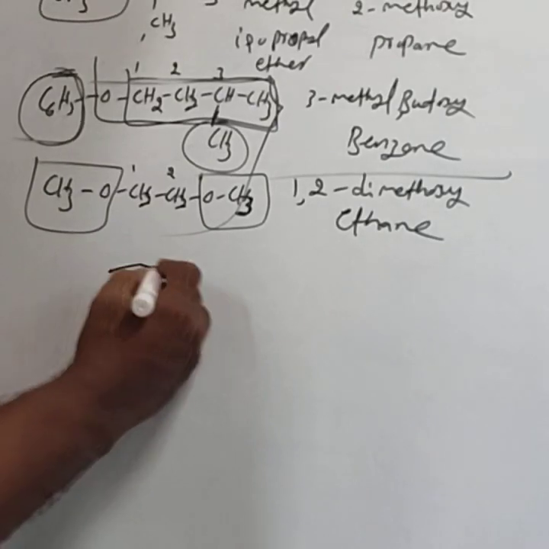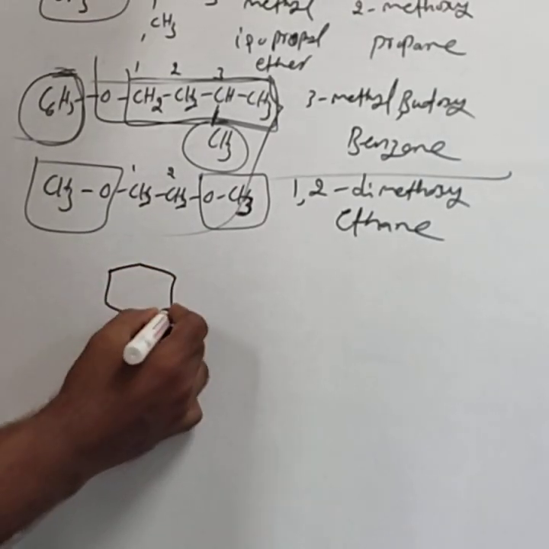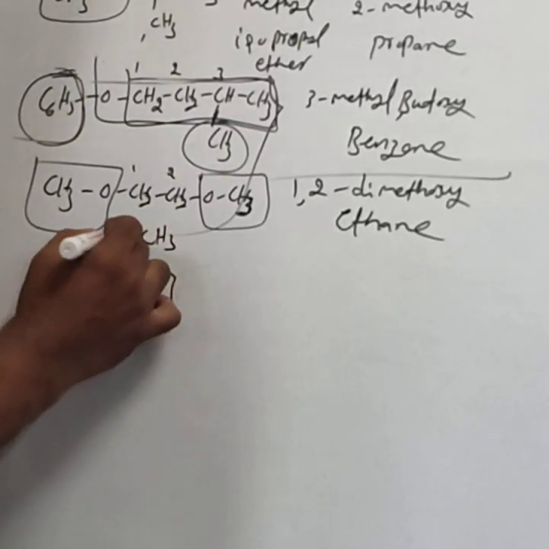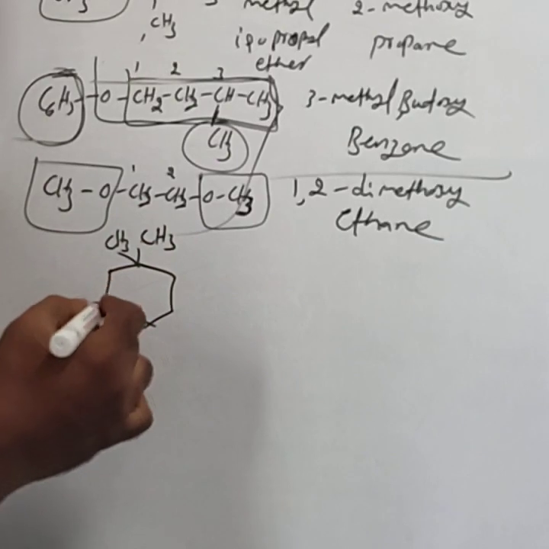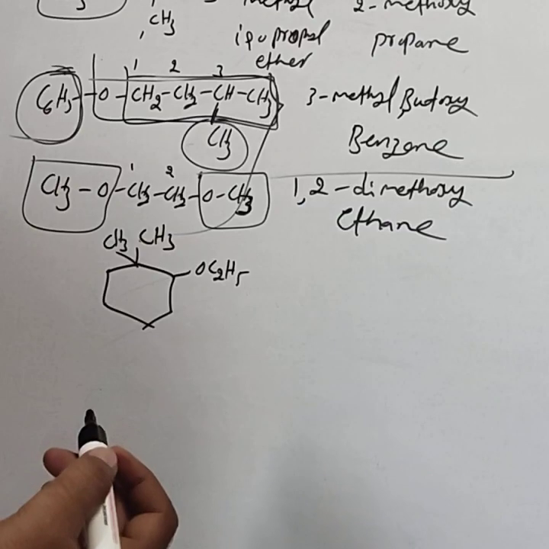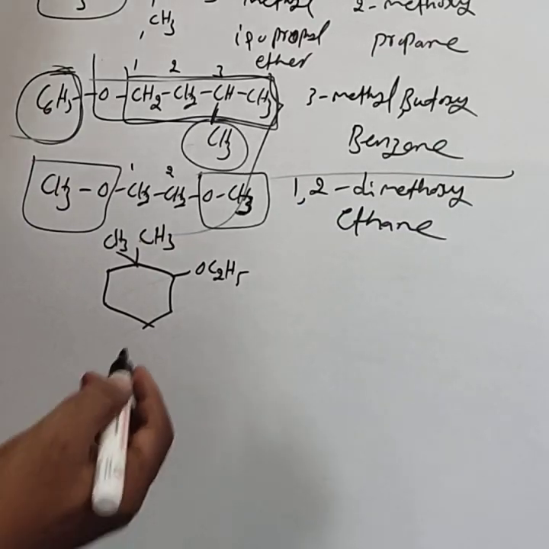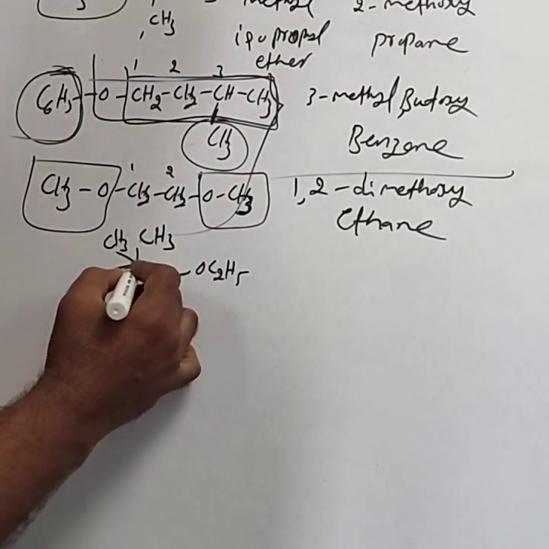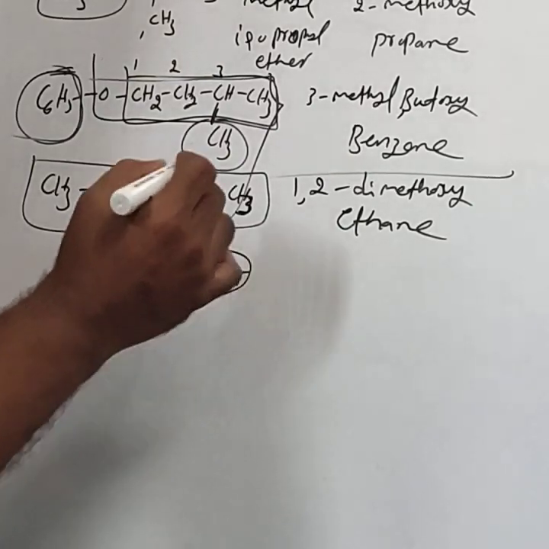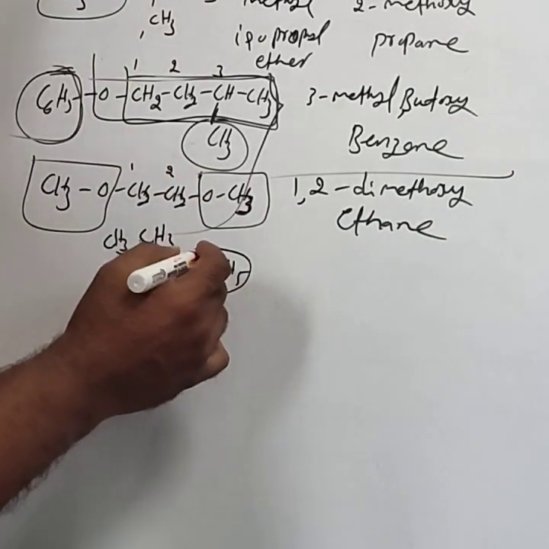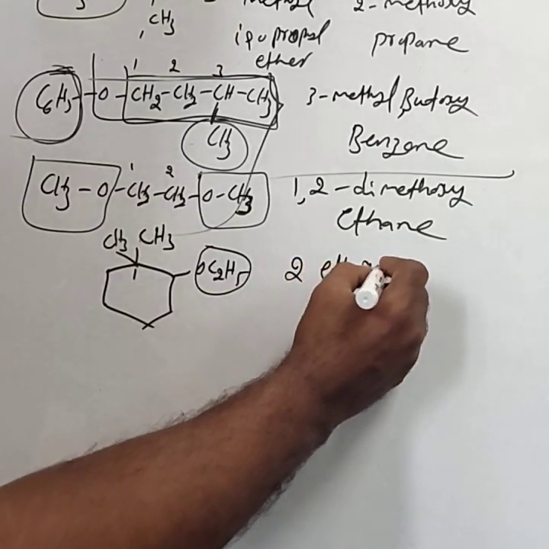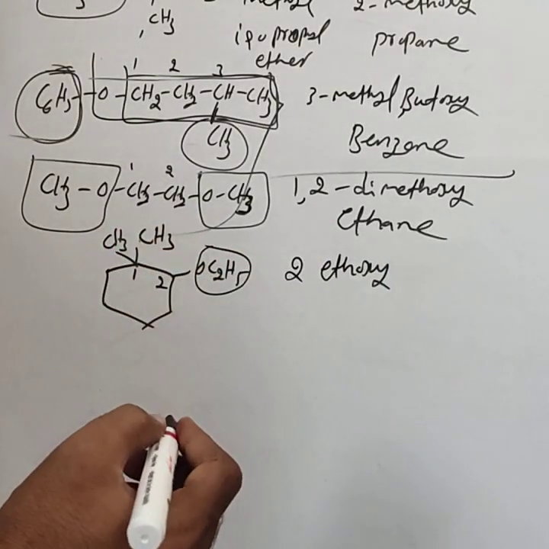Similarly, you take this example: a cyclohexane with CH3, one more CH3, and OC2H5. For the IUPAC name of this compound, these methyls are at the first position, and this is the alkoxy at the second position.